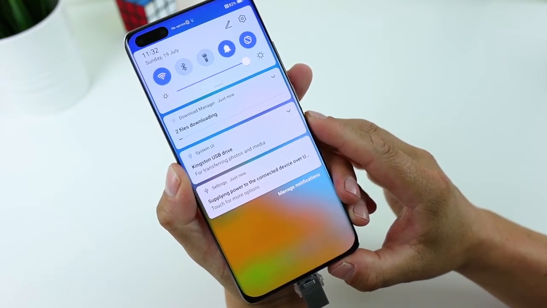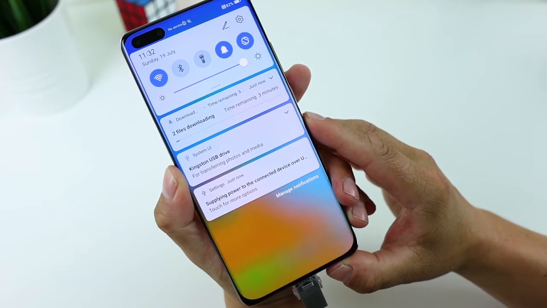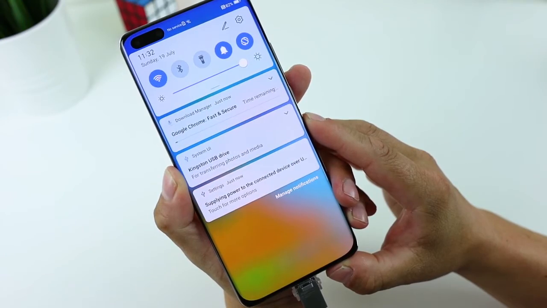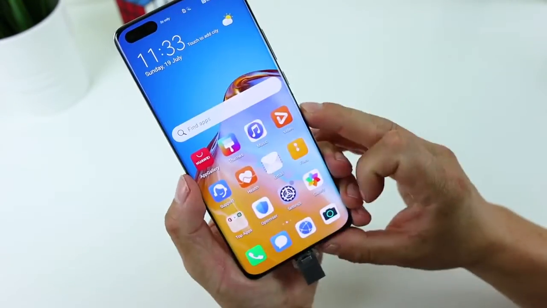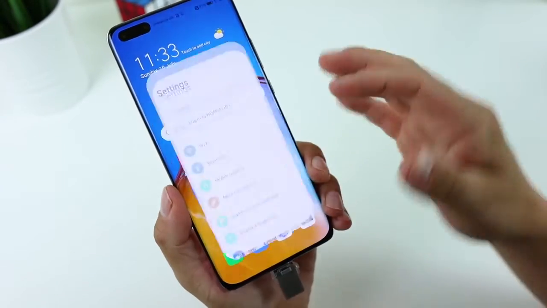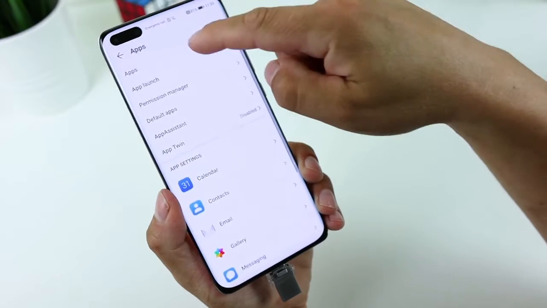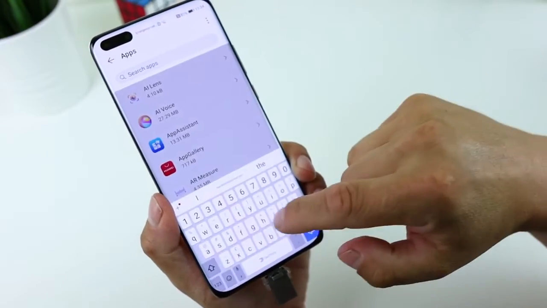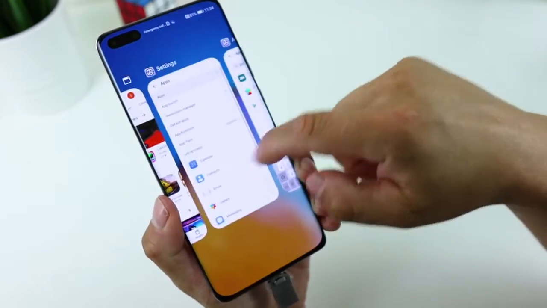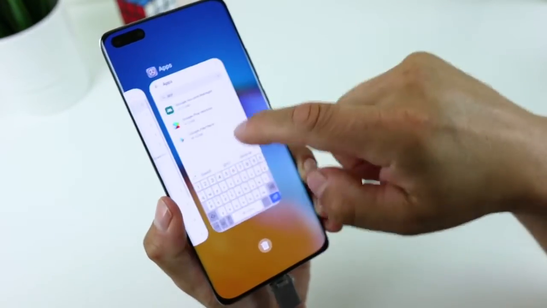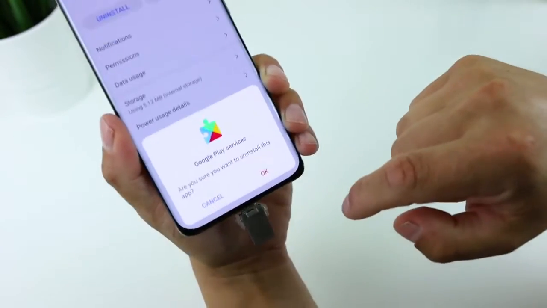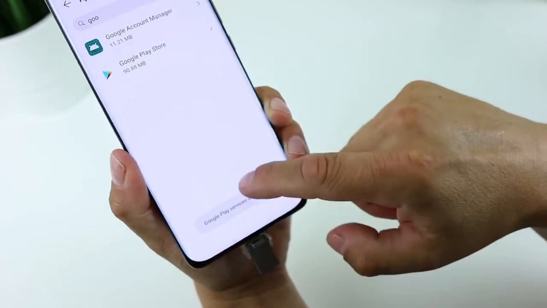The apps are still installing on my phone. Very nice. No notification errors, as you can see. Now Google Chrome is installing. And the last step is go to Settings, Apps, and search for Google. Google Play Services. And uninstall Google Play Services, uninstall and deactivate, okay, go back.